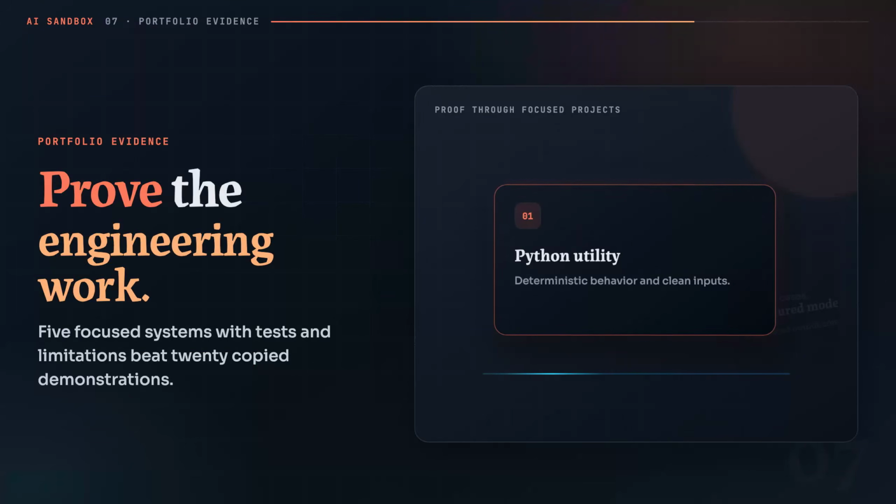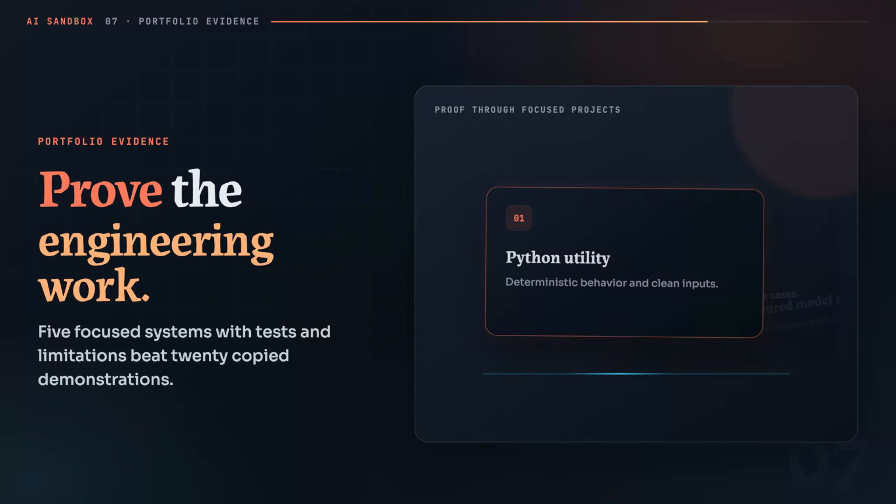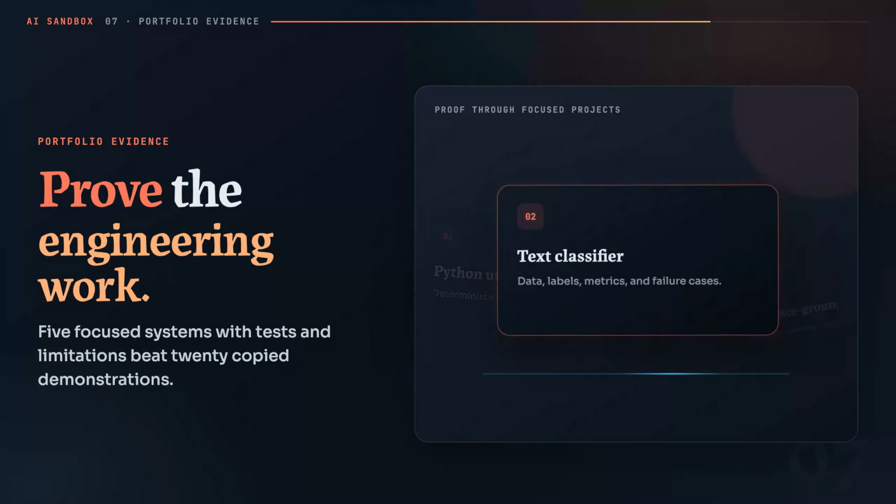A portfolio is not a gallery of screenshots. Each project should prove a different engineering capability, include a clear problem, an architecture you can defend, instructions that work, representative tests, an evaluation result, and known limitations. 5 focused projects are stronger than 20 copied demos.